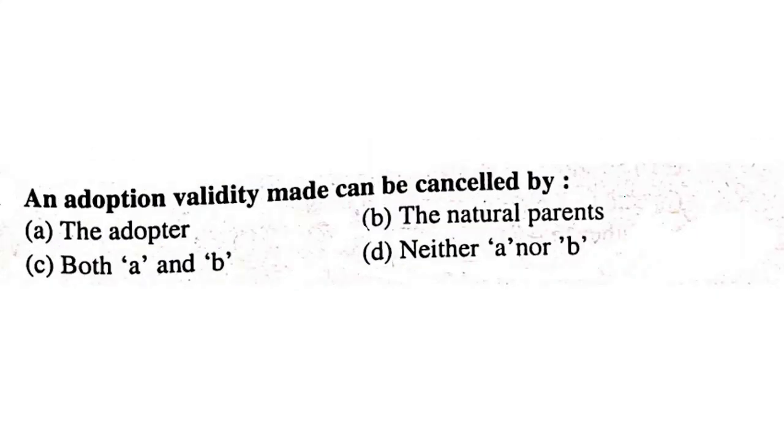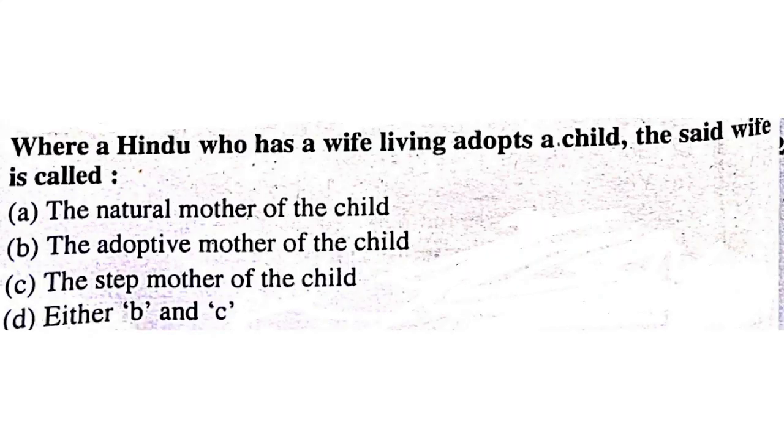A valid adoption made can be cancelled by the adopter, the natural parents, both A and B, neither A nor B. A valid adoption can be cancelled by neither the parents nor the adopter. It cannot be cancelled. D is the answer. Where a Hindu who has a wife living adopts a child, the said wife is called the natural mother of the child, the adoptive mother of the child, the stepmother of the child, either B or C. It is the adoptive mother of the child.